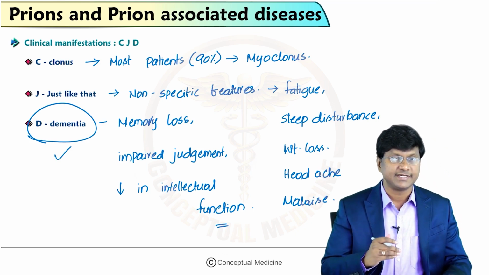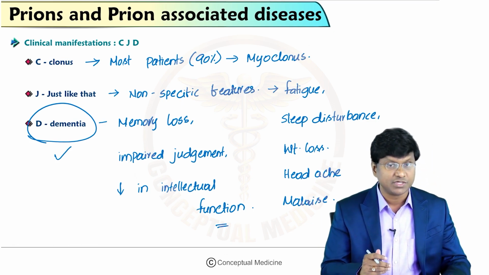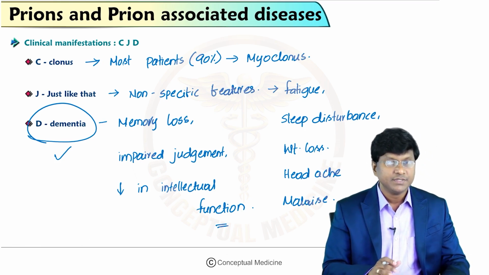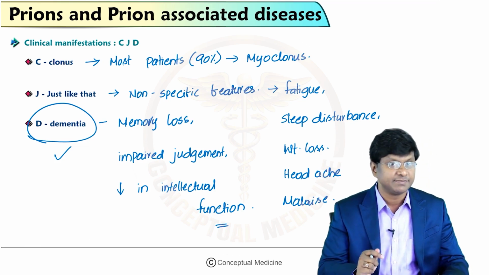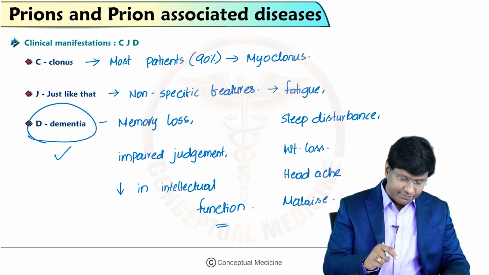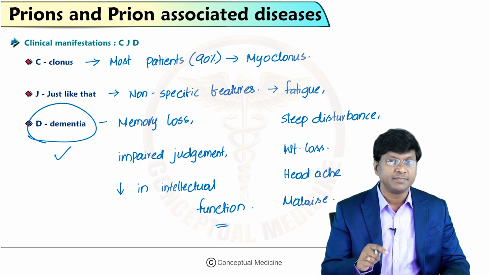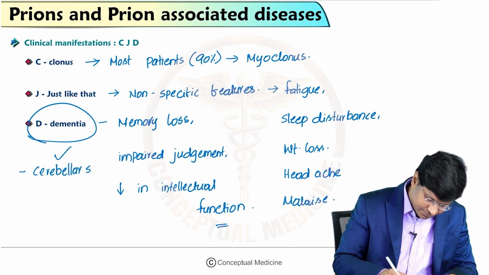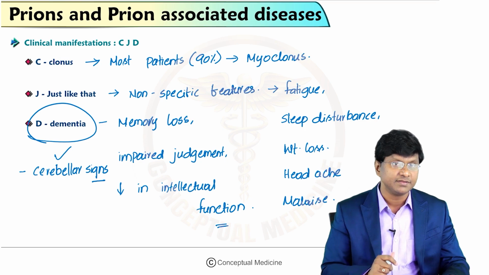So CJD: C stands for clonus, that is myoclonus. J is the non-specific prodromal symptoms. And D is your dementia, right? So these are the clinical manifestations that you will have in patients with Creutzfeldt-Jakob disease. Apart from the clonus and dementia, cerebellar signs and visual impairment may also occur in these individuals.